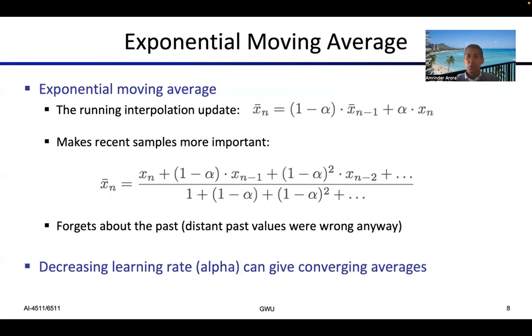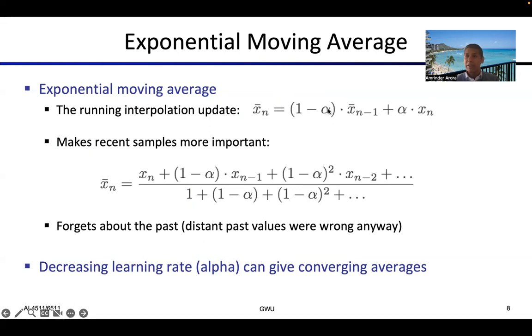Exponential moving average is a super simple technique in which, when we're trying to estimate a particular variable, once we have a new value presented to us, we simply update our estimate using this learning rate alpha to take a certain percentage of the previous value and then use the new sample provided to us to average.